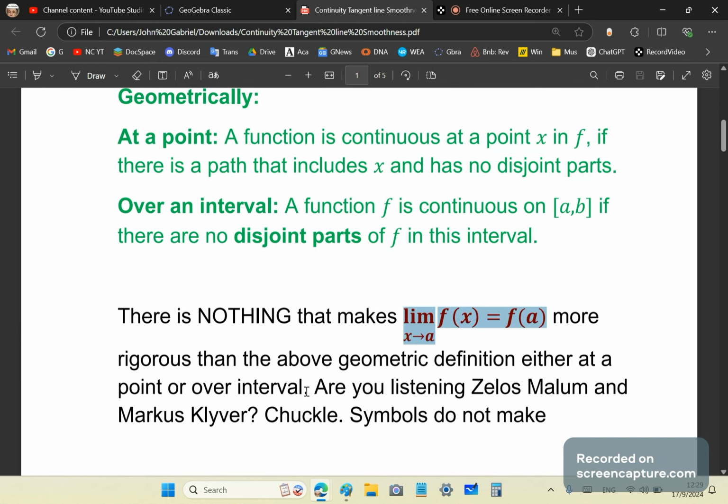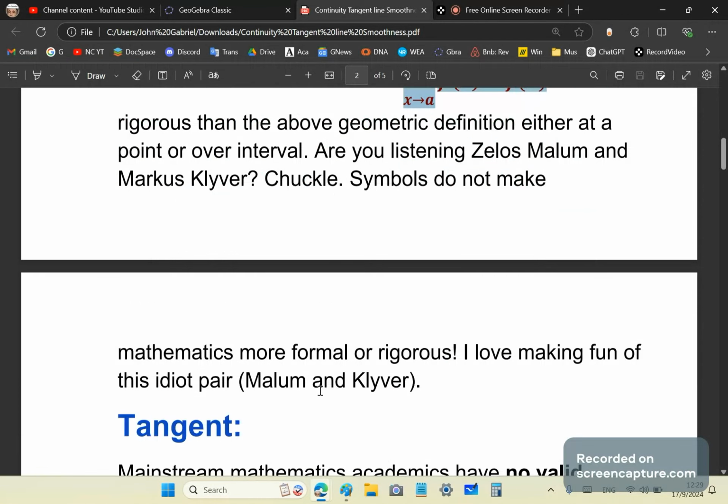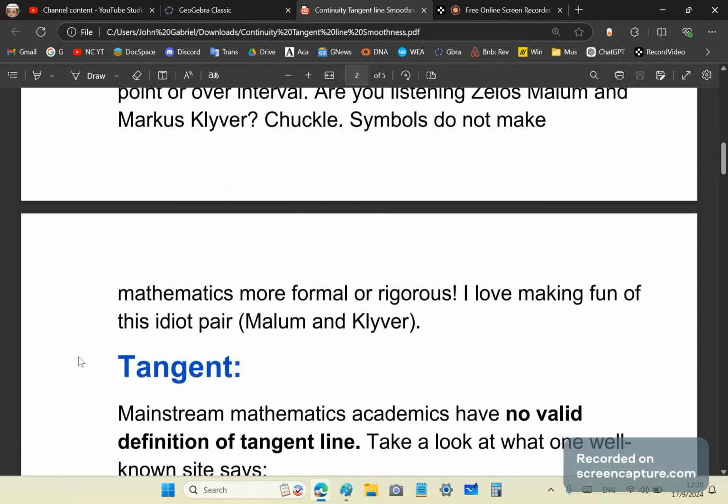Are you listening, Zealous Malem and Marcus Cliver? Symbols do not make mathematics more formal or rigorous. I love making fun of this idiot pair.